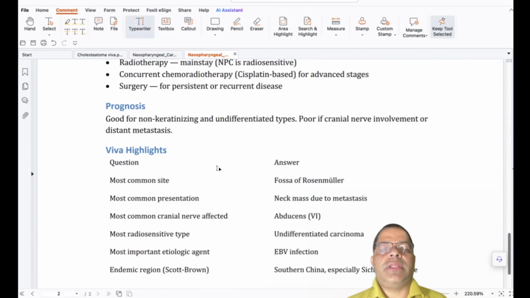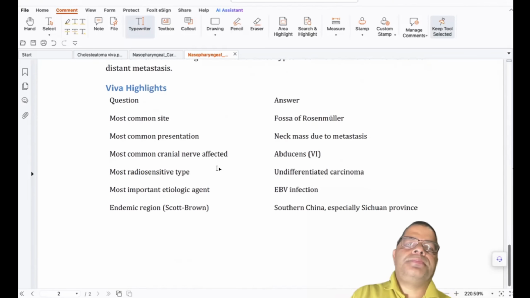Don't tell that first; you have to come with radiotherapy is the mainstay of treatment. Surgery, yes, for recurrent and persistent disease, if not controlled by other means of treatment, we can go for surgery. It is the last option for recurrent and persistent disease, not for primary treatment.